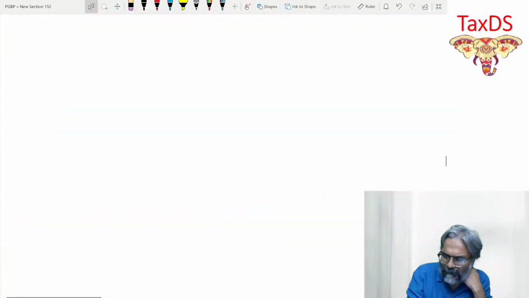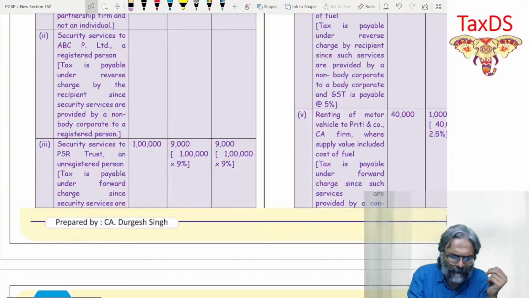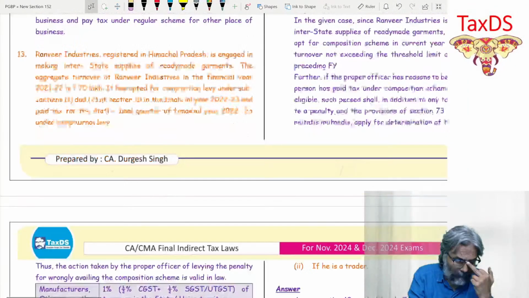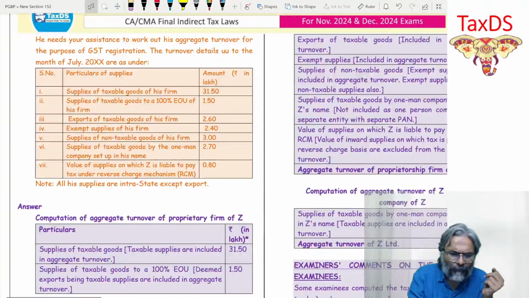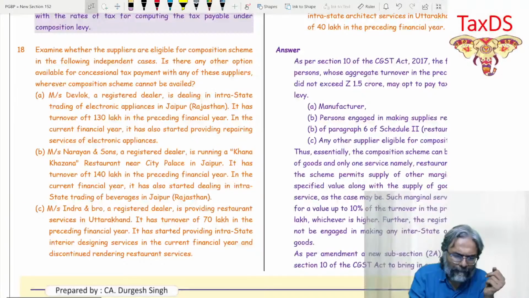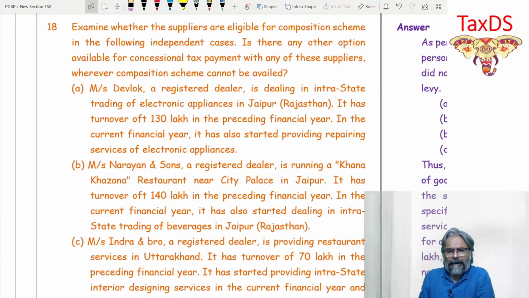Now coming to the other particular question on the homework part, I will come to question number 15, I suppose, which also has multiple case studies of such nature. Come to this question, question number 18. Examine whether the suppliers are eligible for composition scheme in the following independent cases.